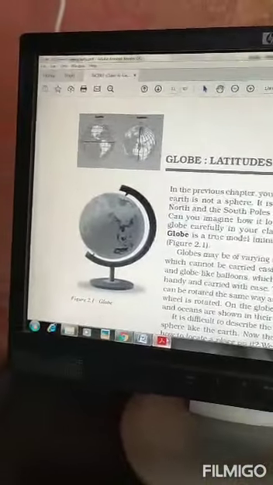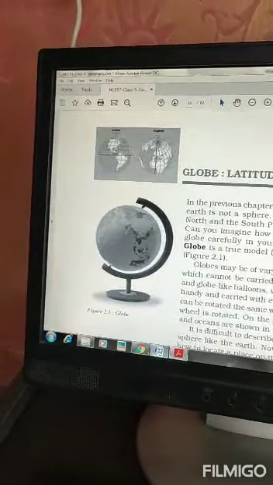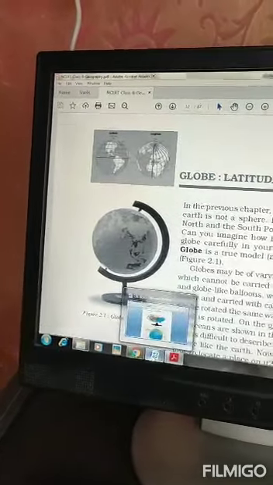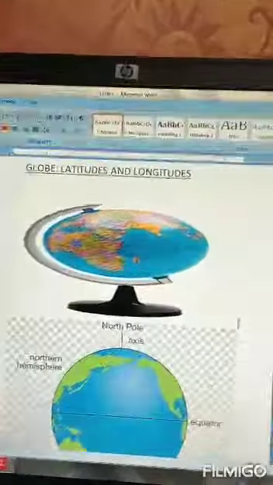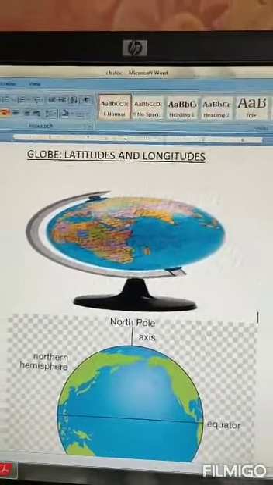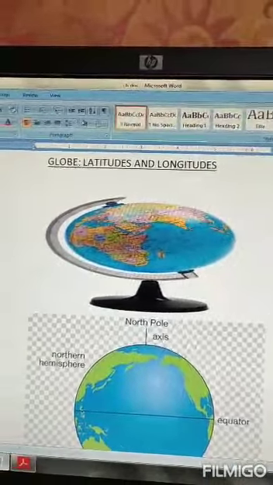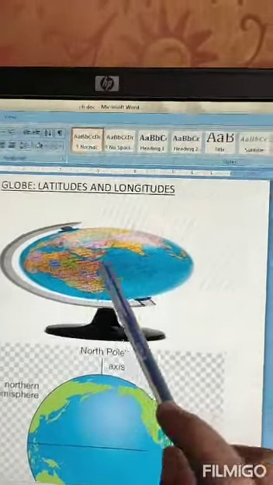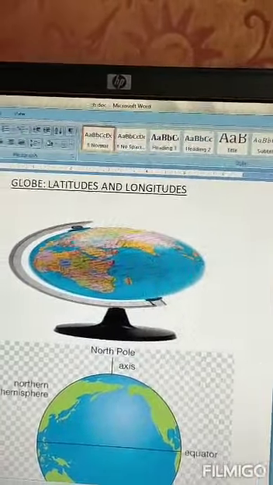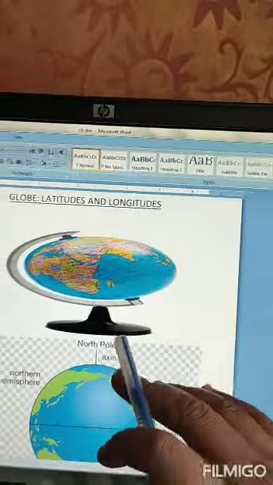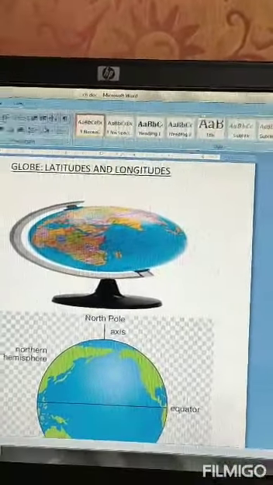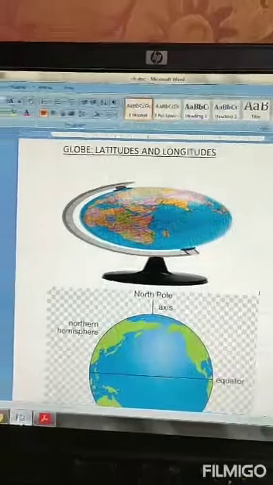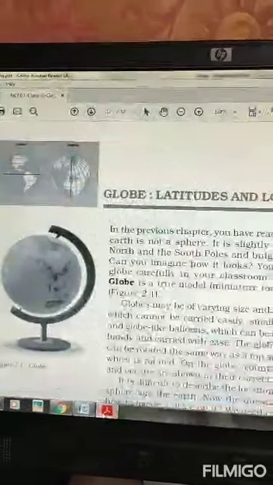Now if we talk about a globe, it is actually a true model of Earth. This is a globe. It is a true form of Earth, a miniature model of Earth. It is very small, but it has actually been made as such. The Earth is there.